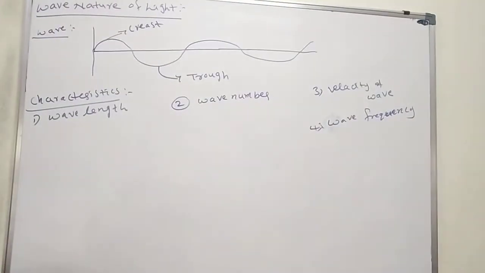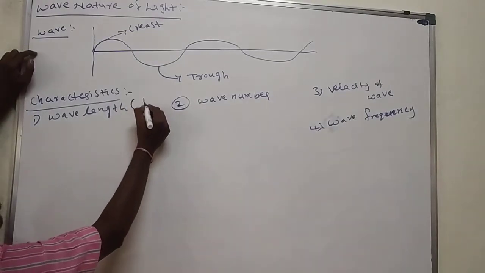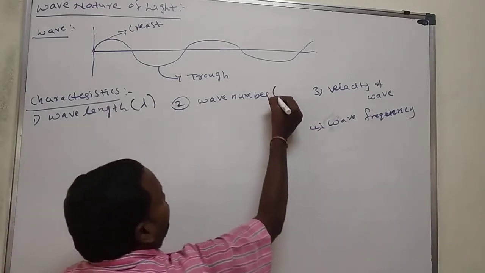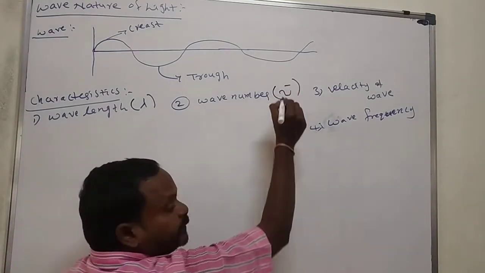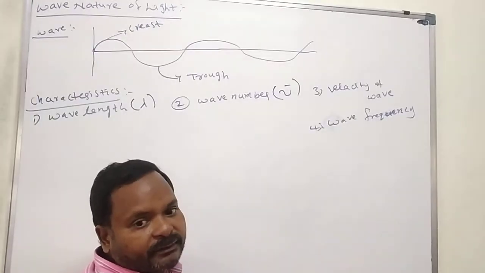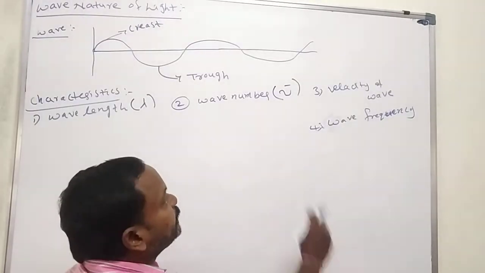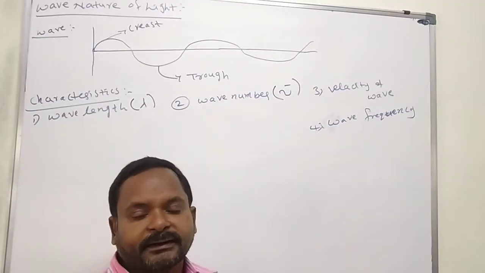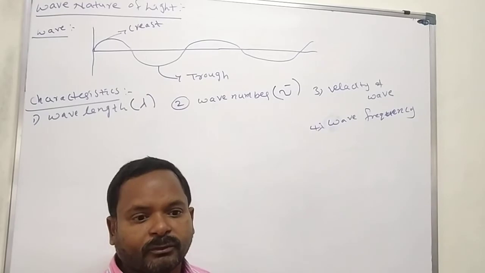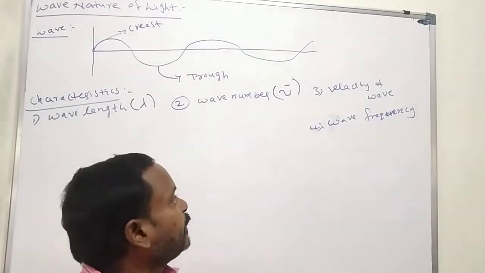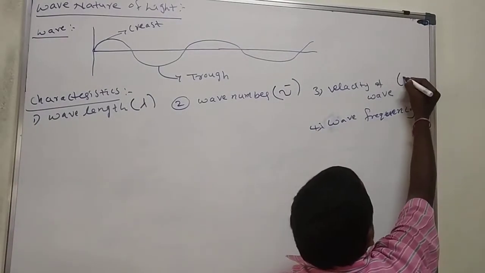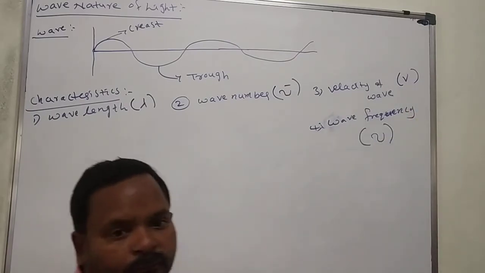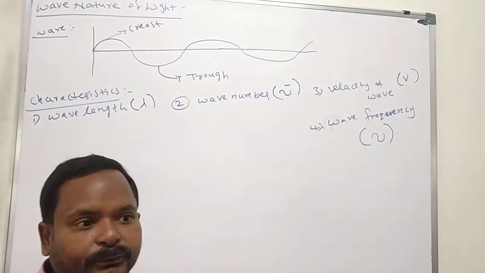frequency. Wavelength is indicated with lambda. These are all Greek letters. Wave number is indicated with nu bar. This is nu. Bar means we put a line on top. Nu is a letter intermediate between n and u. Velocity of wave is indicated with v. Wave frequency is indicated with nu.